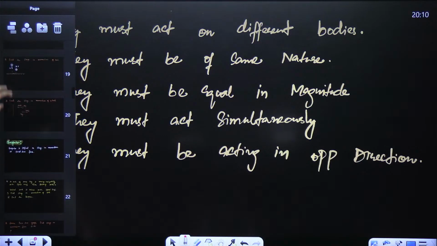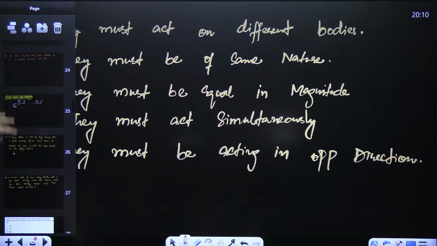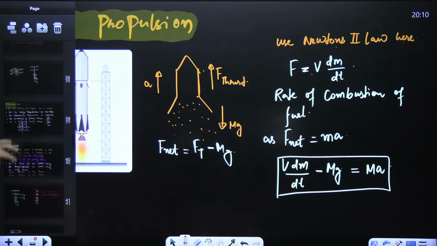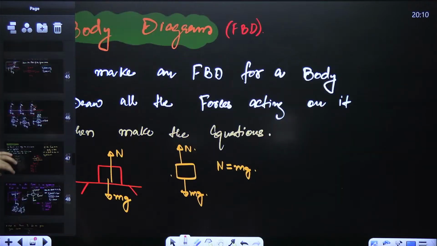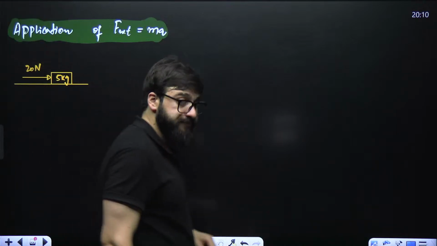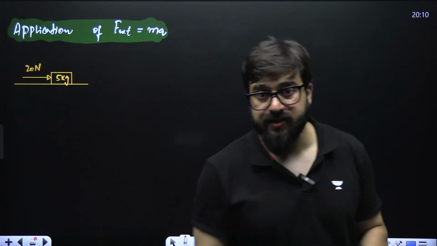So we are done with Newton's third law of motion also. Now let's come back to the topic. This is free body diagram. This was the topic. Is this clear?